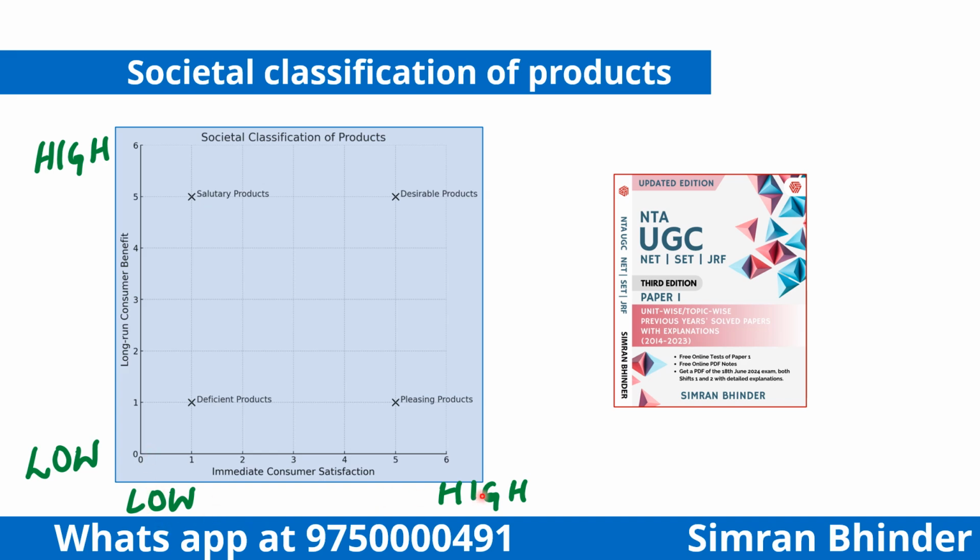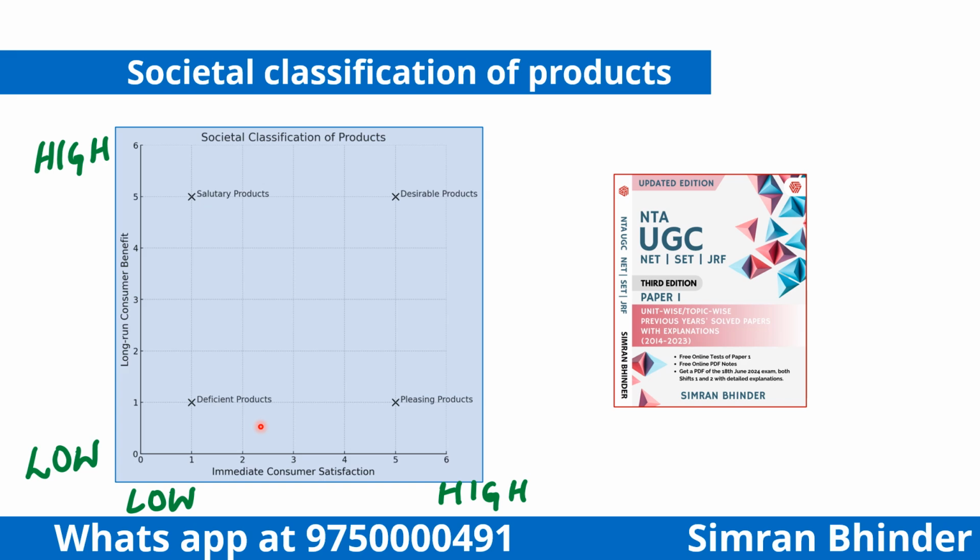Now based upon these two factors, the products have been classified into 4 types. There are 4 names given to it. So we have to understand these 4 products, and जिसने इन 4 products के types को समझ लिया, you are able to crack that UGC-NET question. So prepare this content very nicely. Okay, we will do one after the other. First, we will discuss deficient products. You have to remember this graph actually.